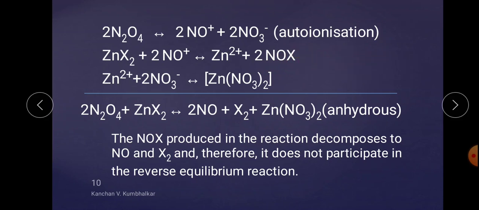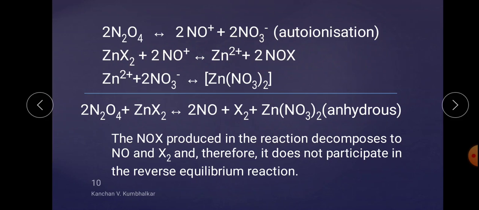So 2 moles of NO and X2 are generated from the decomposition of NOX, and it does not participate in the reversible equilibrium reaction. Zn2+ may get converted into ZnX2, but NOX does not return to the reactant. It is not a participant of the equilibrium or reverse equilibrium reaction.